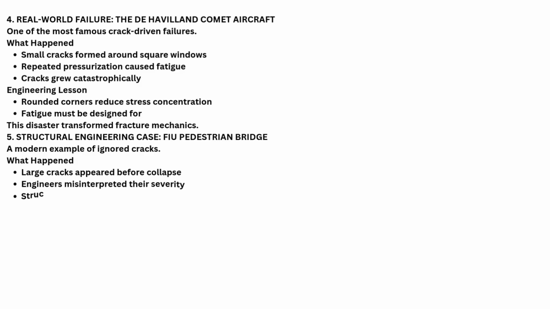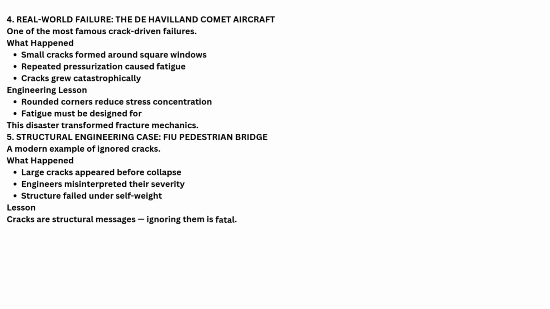5. Structural engineering case. FAU pedestrian bridge. A modern example of ignored cracks. What happened? Large cracks appeared before collapse. Engineers misinterpreted their severity. The structure failed under self-weight. Lesson. Cracks are structural messages. Ignoring them is fatal.